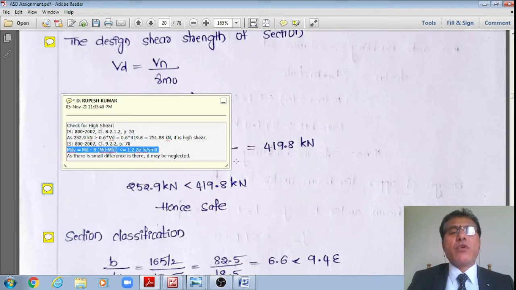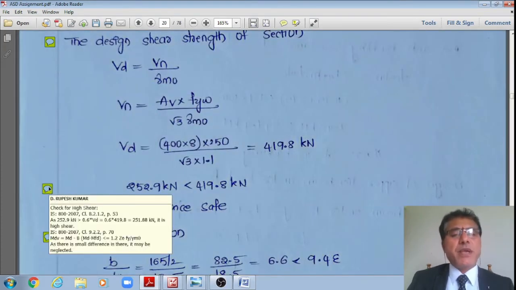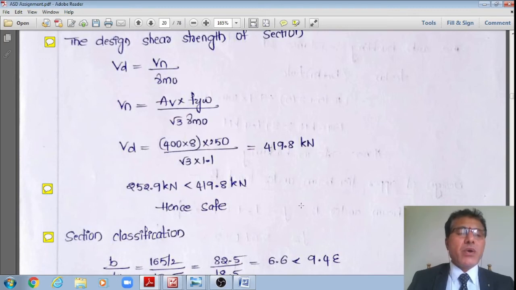It should be less than or equal to 1.2 ZE FY divided by gamma m naught. However, here there is no large difference, therefore I am skipping this. If you are interested, we have already done this in the previous video. You may go through the previous video on how to calculate the design bending capacity by taking care of high shear also.